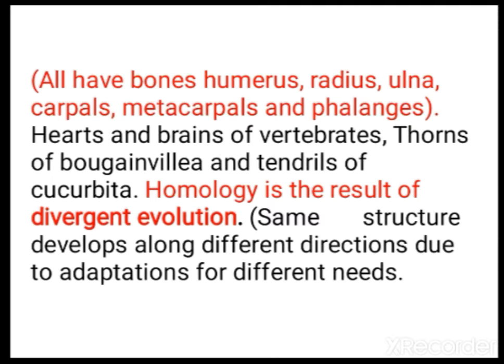The hearts and brains of vertebrates also come under this category. And the thorns of bougainvillea and tendrils of cucurbita, that is an example from the plant side. Homology is the result of divergent evolution.